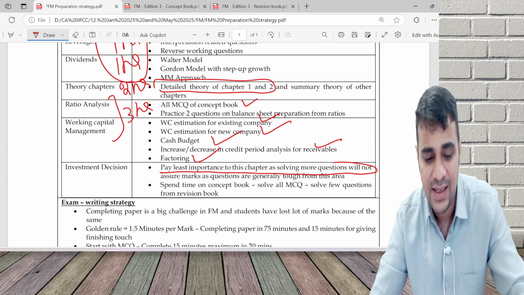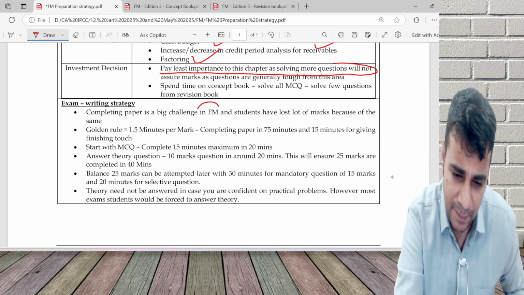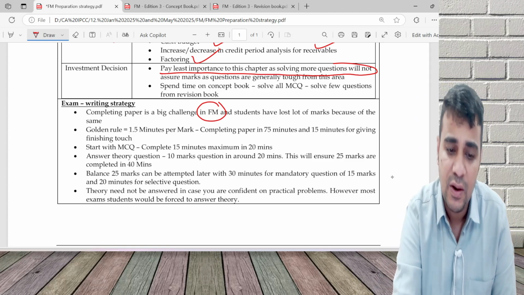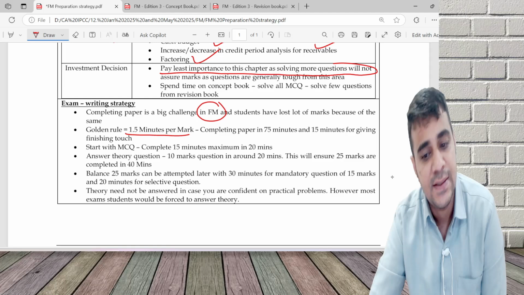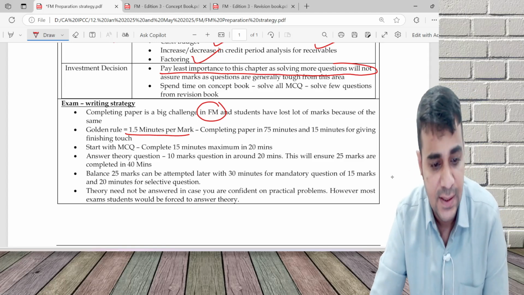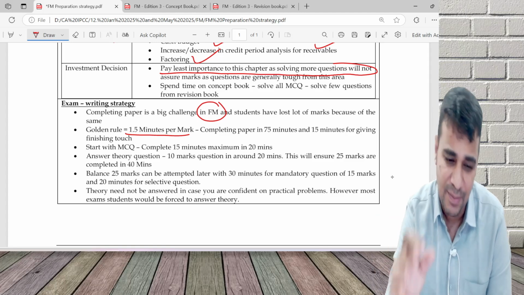Exam writing strategy remains same as my cost accounting. Completing paper is a big challenge for students. They have lost marks because of this. 1.5 minutes per mark rule remains same. Try to cover your paper in that FM part in 75 minutes, and 15 minutes for giving finishing touch, because SM may take again same amount of time.